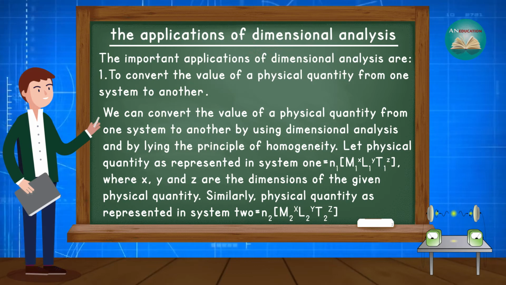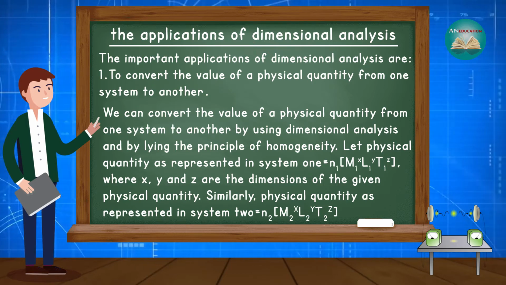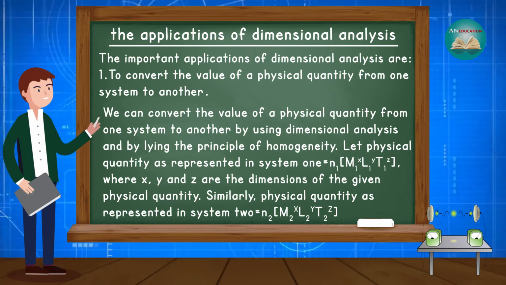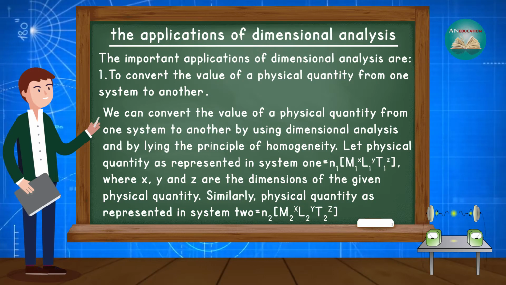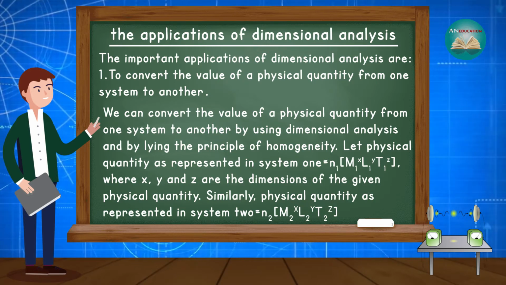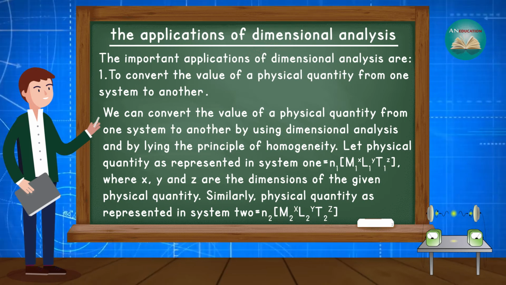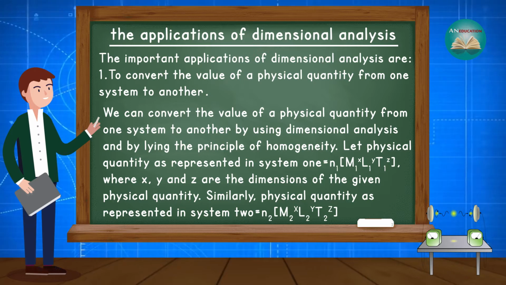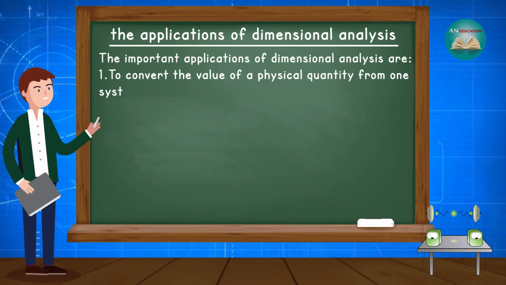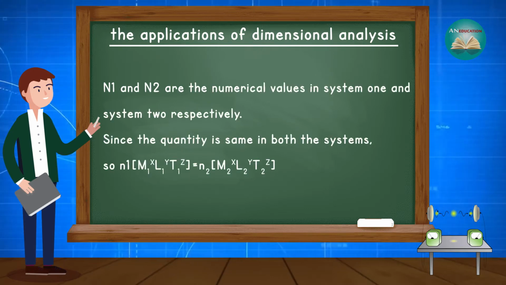Let the physical quantity as represented in system 1 be equal to n1 [m1^x l1^y t1^z], where x, y and z are the dimensions of the given physical quantity. Similarly, the physical quantity as represented in system 2 is equal to n2 [m2^x l2^y t2^z]. n1 and n2 are the numerical values in system 1 and system 2 respectively.